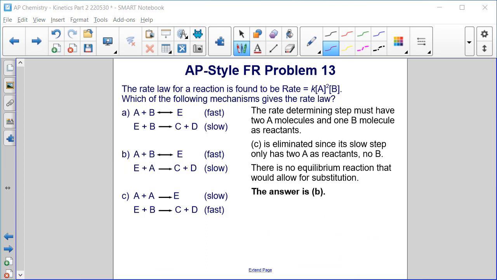So C is eliminated since its slow step only has 2 A molecules as reactants, no B. And there's no equilibrium reaction that would allow for any sort of substitution. So the answer, as we determined on the previous slide, is B.